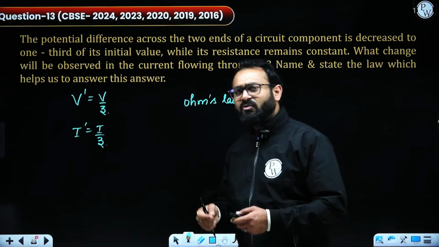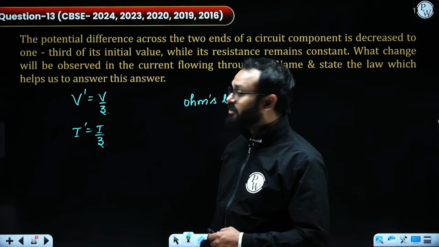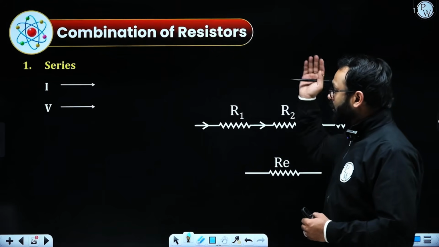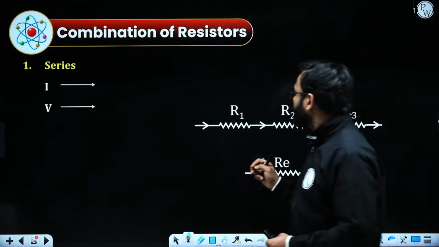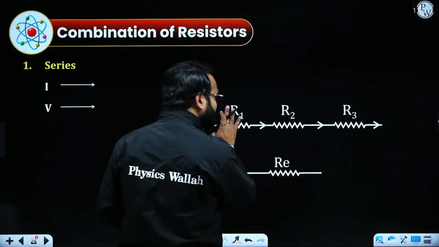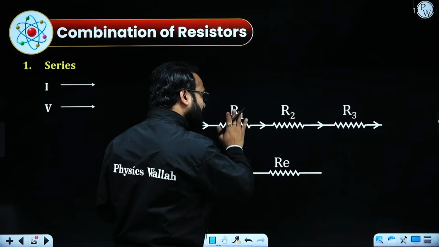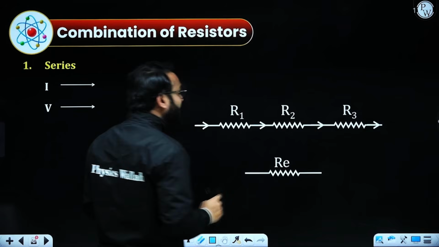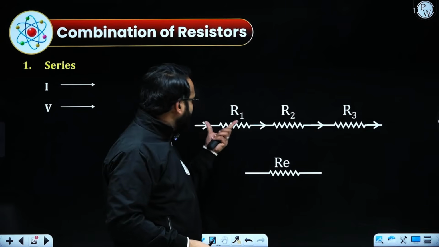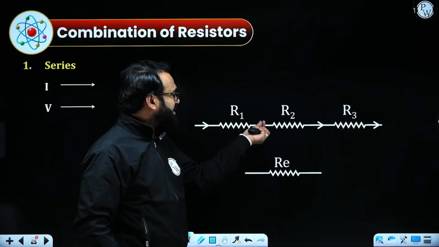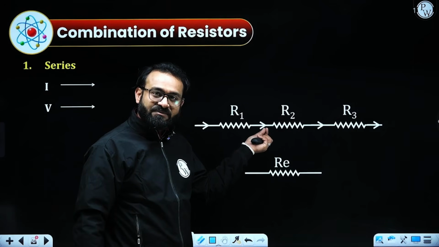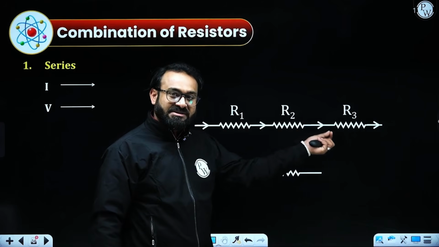Moving ahead, we need to find the combination of resistance. So there are two types of combination. First is series, then second we have parallel. So in that case, consider we are having three different resistors, that is R1, R2, R3. If the resistors are connected back to back, from the tail of the first resistance, the head of the second resistance being connected, then it is called a series combination.